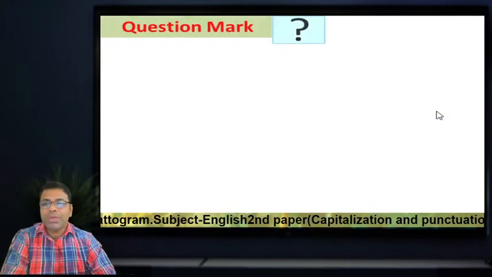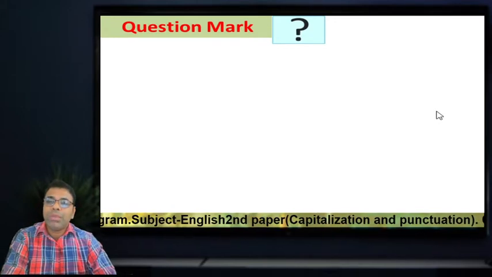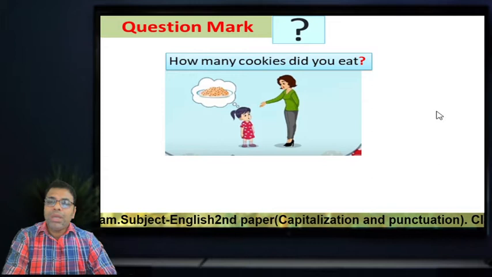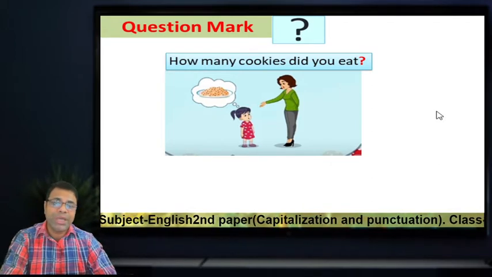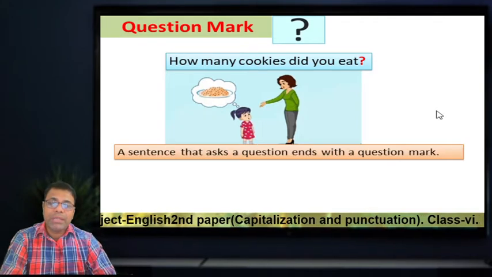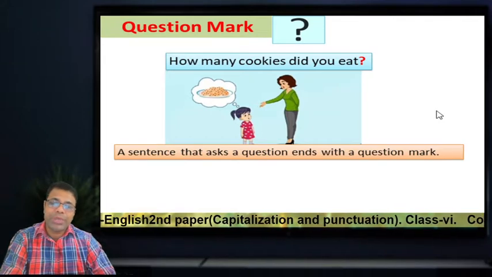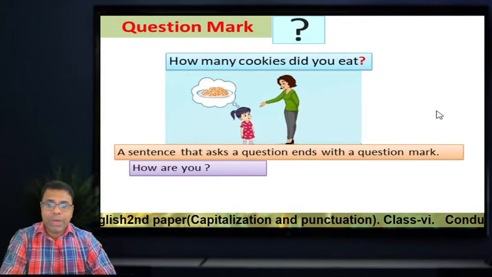Now come to the next one, dear students. We are going to talk about the question mark. Look at this: How many cookies did you eat? And look at the sentence. A sentence that asks a question ends with a question mark. How are you? Look at the end of the sentence. There is a question mark.